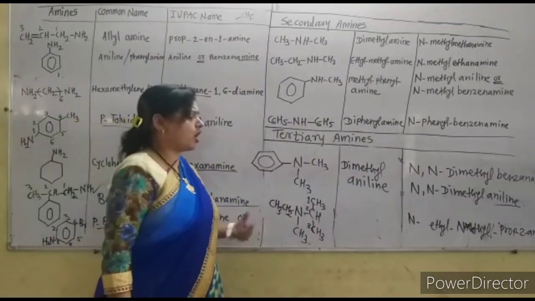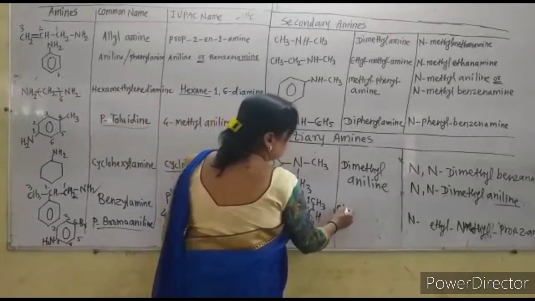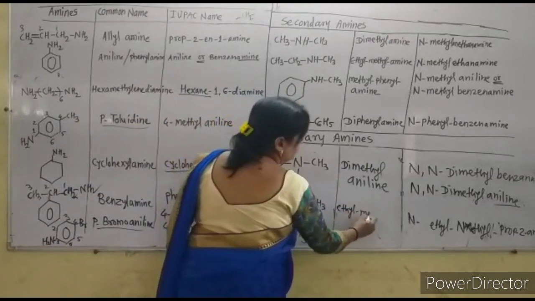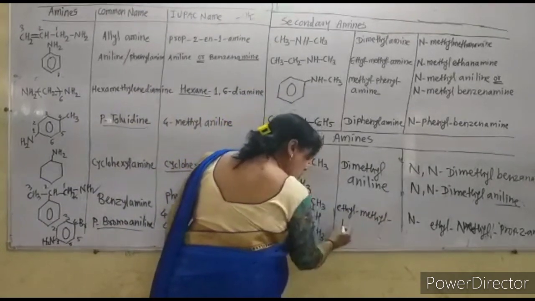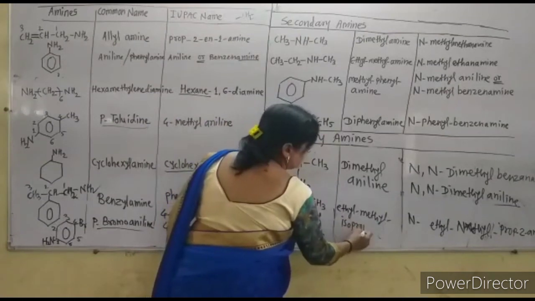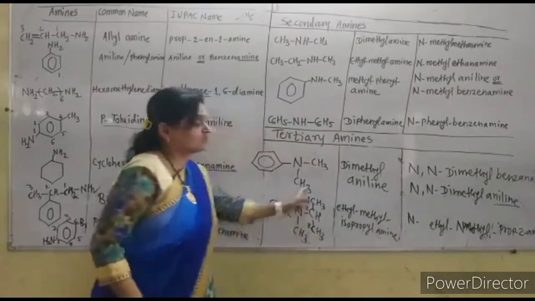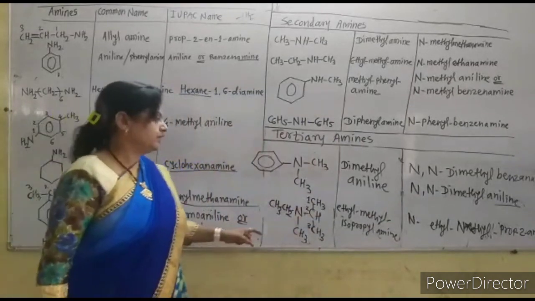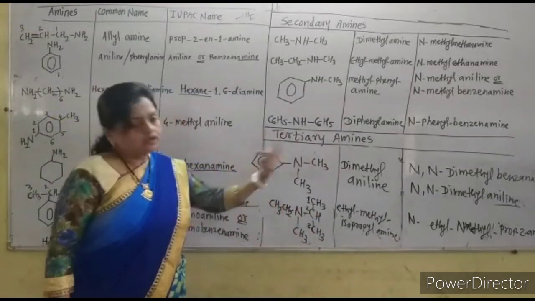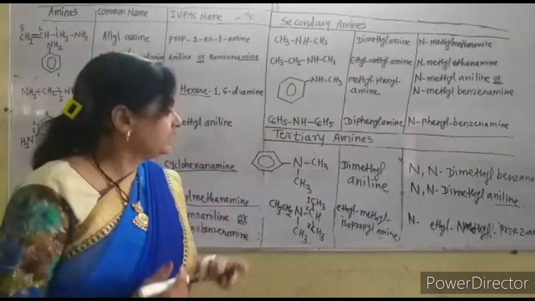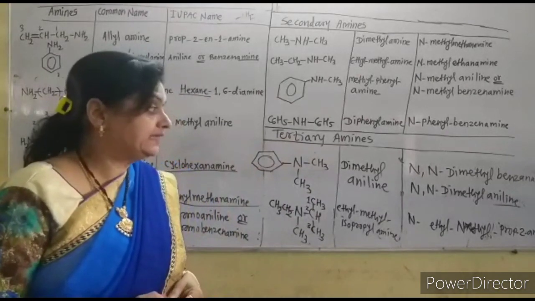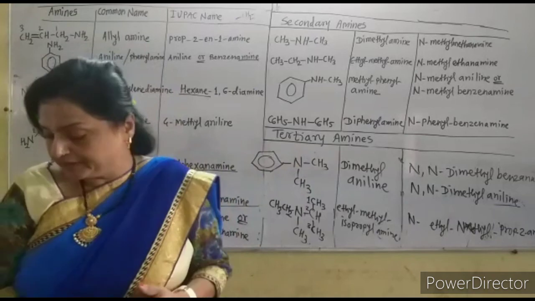And what is the common name? Ethyl, methyl, isopropyl amine. Now this is the common name because this is the isopropyl group. So ethyl methyl isopropyl amine, or in the IUPAC name system, it is called N-ethyl, N-methyl, propan-2-amine.